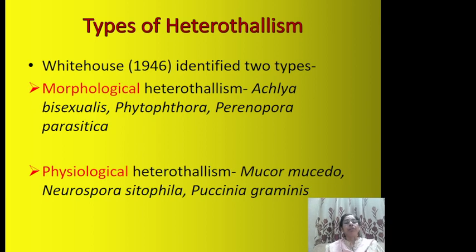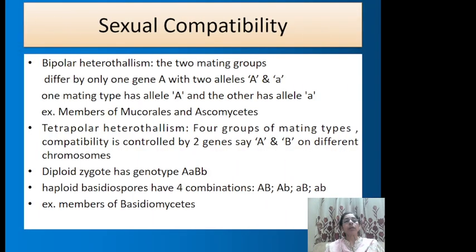Heterothallism can be of different types. Whitehouse in 1946 identified two types of heterothallism: morphological heterothallism and physiological heterothallism. In morphological, by looking at the thallus we can identify that the two strains are different, whereas physiological strains are similar morphologically but exhibit a different kind of mating behavior. Now sexual compatibility is a genetic feature. Here we see that there are two types of heterothallism,